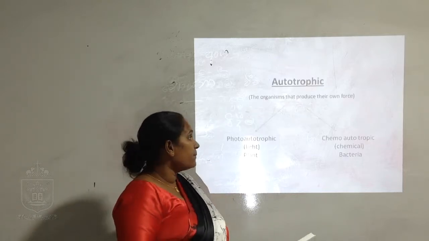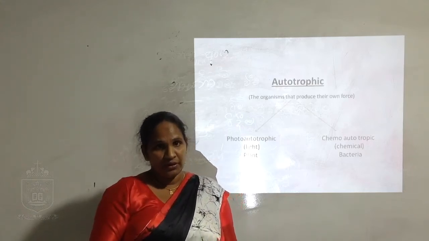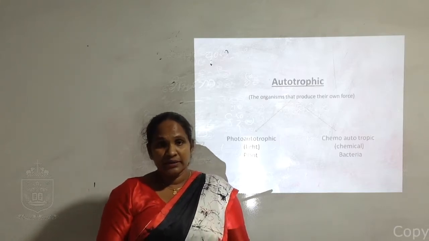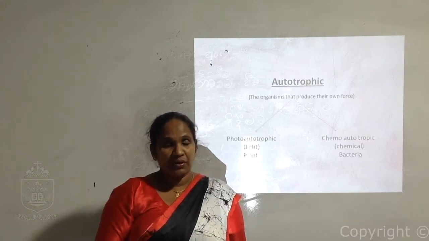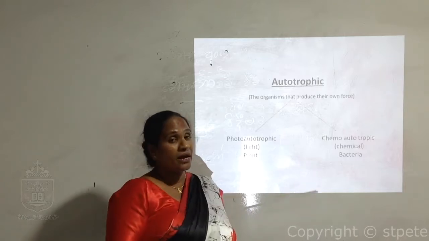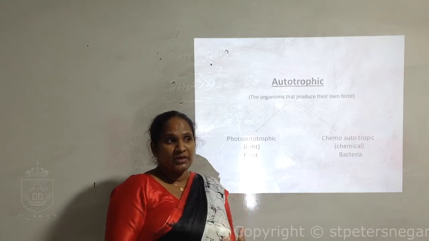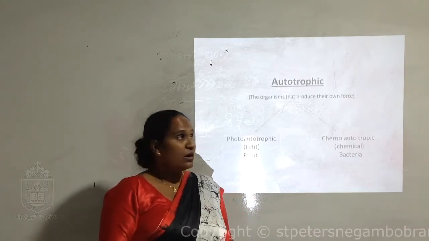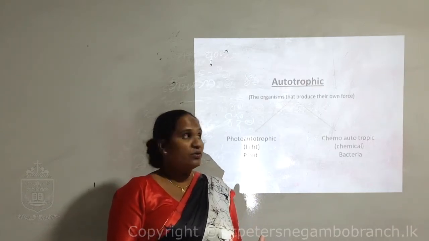Mainly we obtain nutrition from food. There are two methods of producing food. As animals, we are heterotrophic. We cannot produce our own food. But plants are special. Plants can produce their own food.